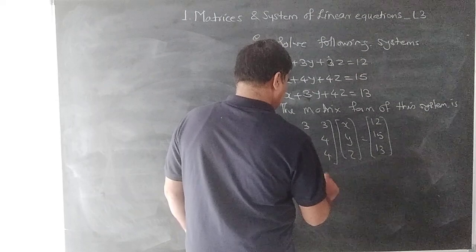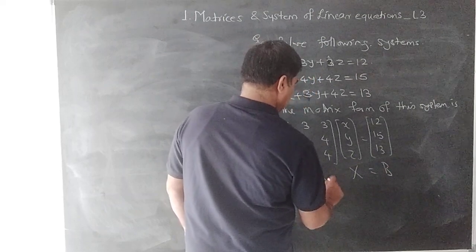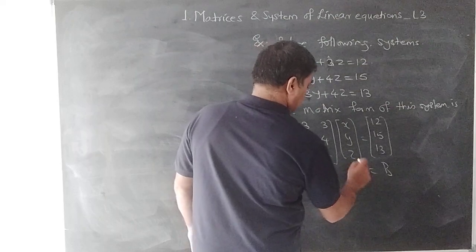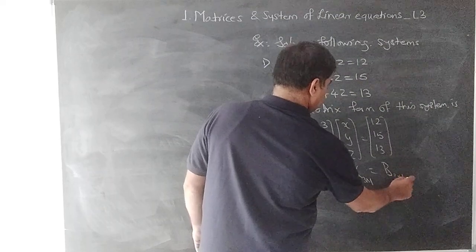So this is my A, this is your X, this is B. A is your 3 by 3 matrix, X is your 3 by 1, and this is your 3 by 1, right?